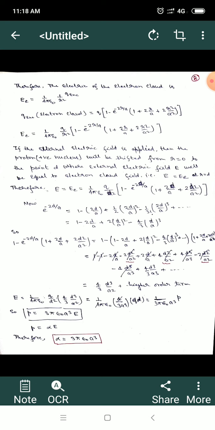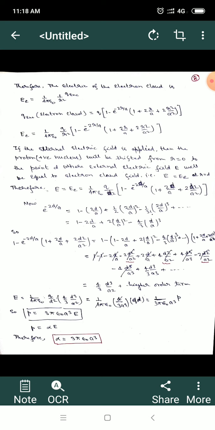Why have we substituted this? Because if you apply an electric field, then a tiny dipole will be developed, with a tiny separation, let us say d, and this will be developed till the external applied electric field is opposed by the electric field developed due to this tiny dipole. So that is why I have equated E is equal to E_e. This E_e is the electric field due to the electron cloud, that is because of the tiny dipole, and this capital E is basically the external electric field. And this happens when the dipole is created at separation d. So that is why I have kept r equal to d.